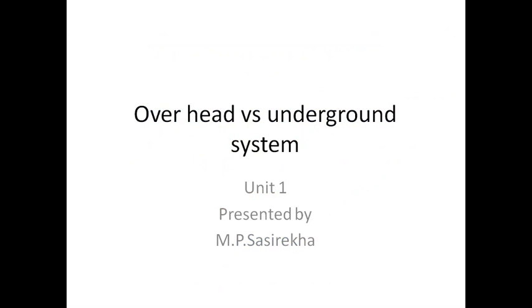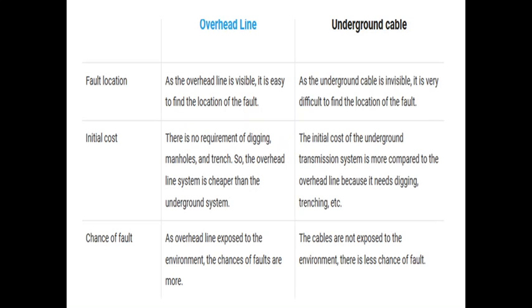In this video, we are going to see overhead versus underground system. So what we're going to compare. First, fault location. In overhead, you are going to locate the fault very easily because it is visible. But underground, it is not visible because it is buried, and it is difficult to find exactly in which place the fault has occurred.